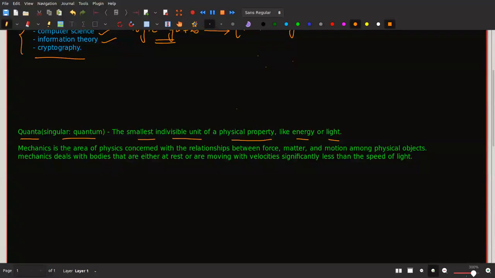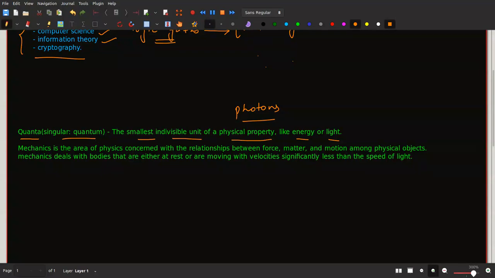Like for example, you must have studied something known as photons. Even if you have not, it is not much of a problem. But generally we study this in our high school. So we have studied something called photons, right? So this is one such example. Whatever is the smallest unit, that is known as quantum.